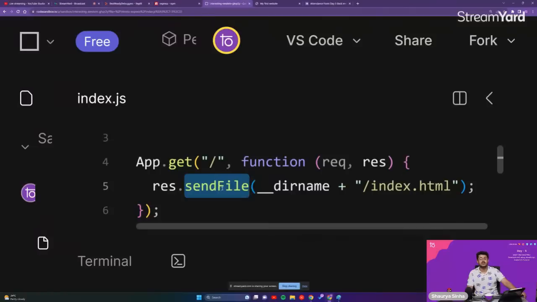And that is what we're doing. Instead of sending just a text, we're sending an entire HTML file right over there, guys. Are you guys able to understand it right now? Please let me know.